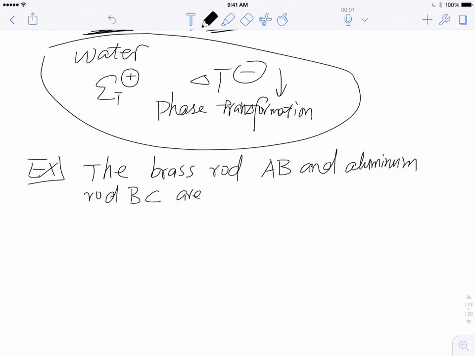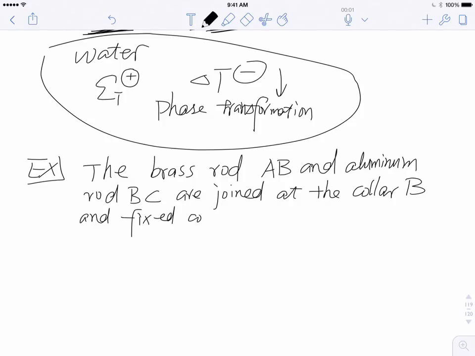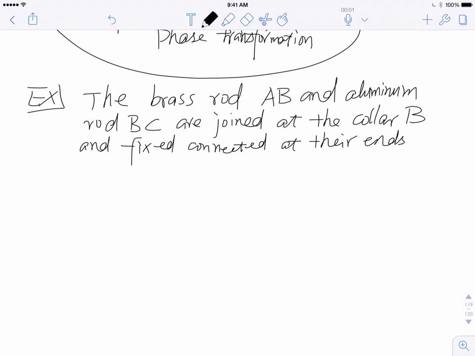They are joined, welded for example, at the collar B, and connected at their ends. Just like the conditions we learned in the last class, both ends are fixed to the wall. Of course, I'll draw you a figure.